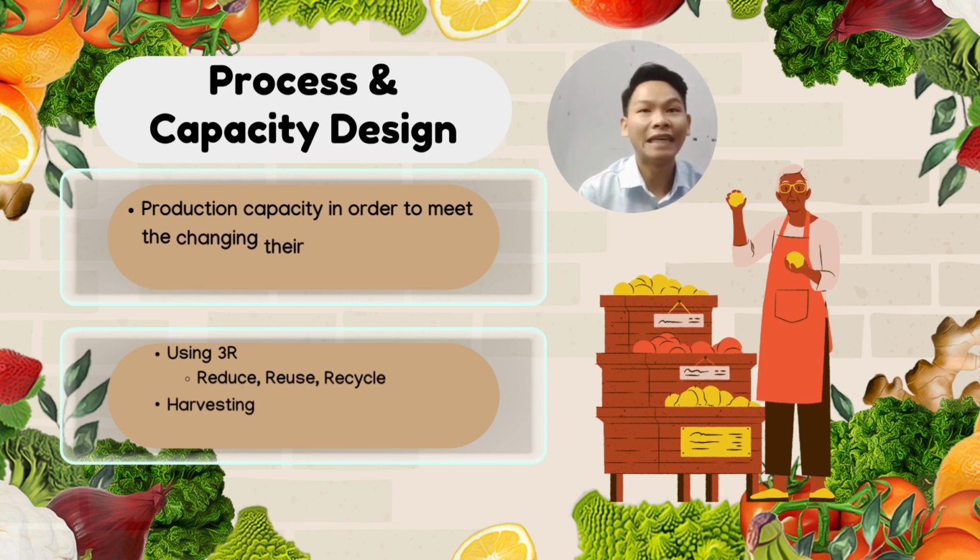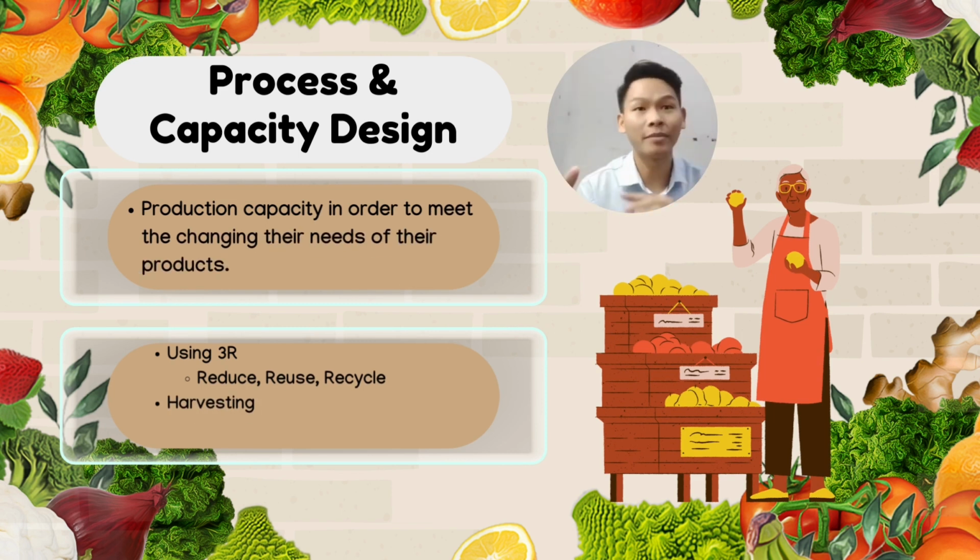Process and capacity design. A design capacity is an organization's maximum ability to complete a specified amount of work in a given time period in the context of capacity planning. The majority of food waste is generated in the manufacture of food. Therefore, the notion of the 3R, which stands for reduce, reuse, and recycle, is used as a systematic operational method to address the issue. It's a way to cut costs and food waste, since organizations tend to believe that food that is not consumed must be thrown away, while in reality it may be recycled and used as fertilizer.